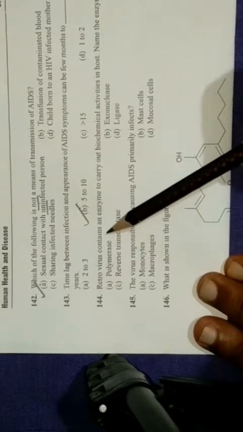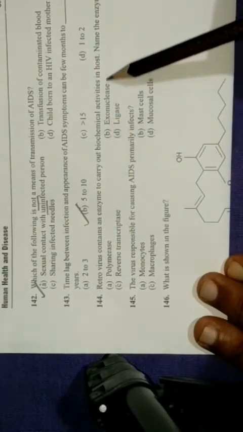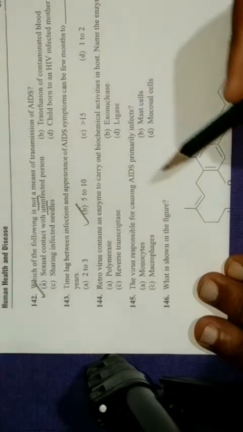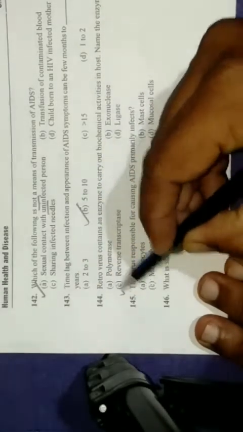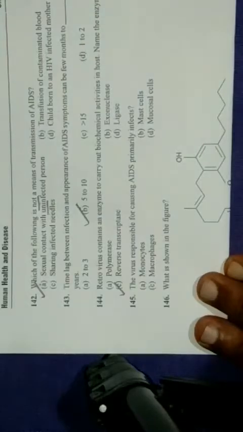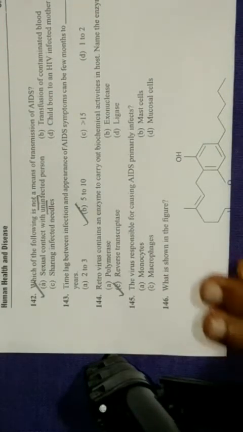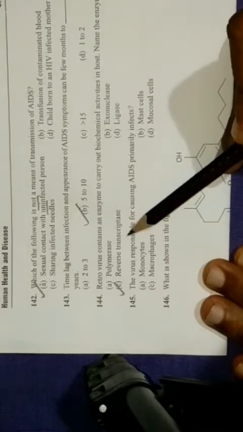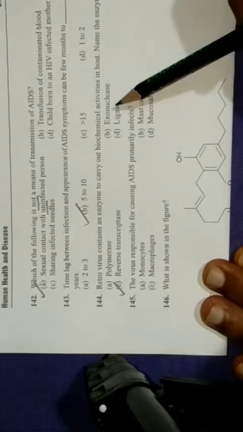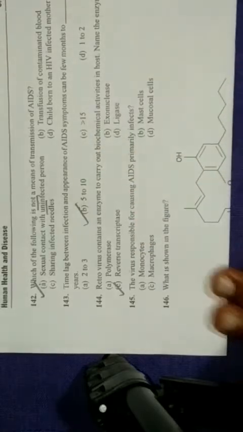Next, a retrovirus contains an enzyme to carry out biochemical activities in the host. Name the enzyme. Just now I told you it is reverse transcriptase. That's why I told you in the 130th to 132nd questions to recall everything concerning HIV and AIDS. A, polymerase. B, exonuclease. C, reverse transcriptase. D, ligase.